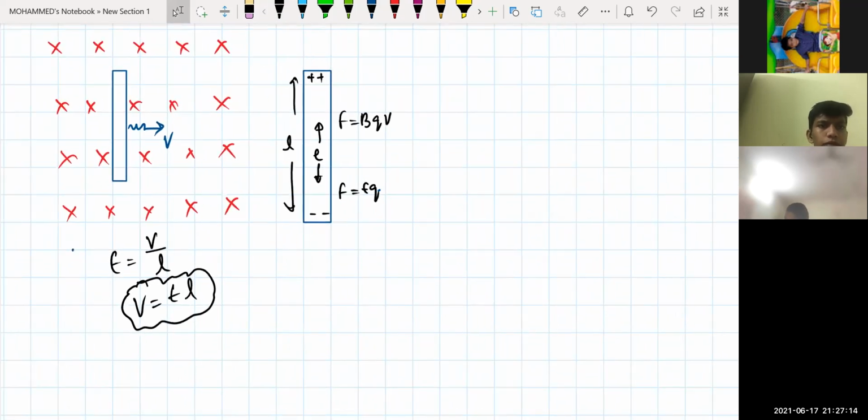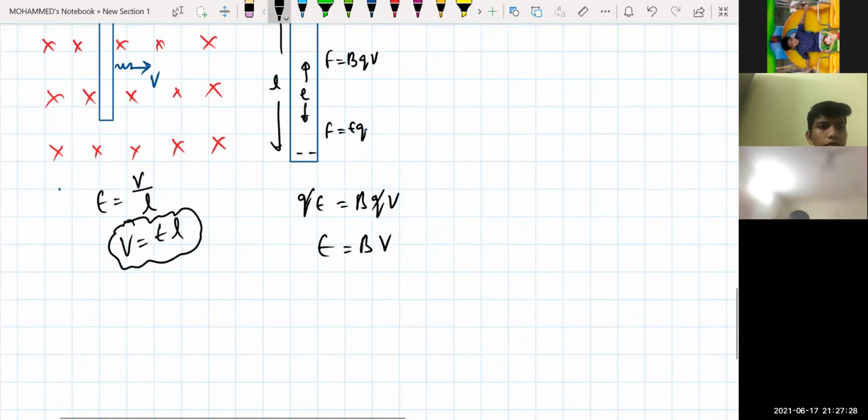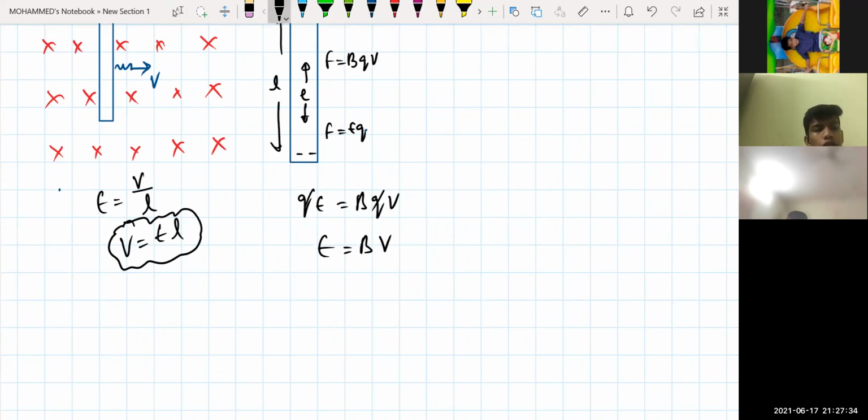Now see, for a moment, QE will be equal to BQV, isn't it? So Q will get cancelled, and the electric field will be equal to BV. E is equal to V by L, where V is the potential difference. So V by L is equal to B into V, and this potential difference is represented by E. So this will be equal to BL into V. Simple calculation.